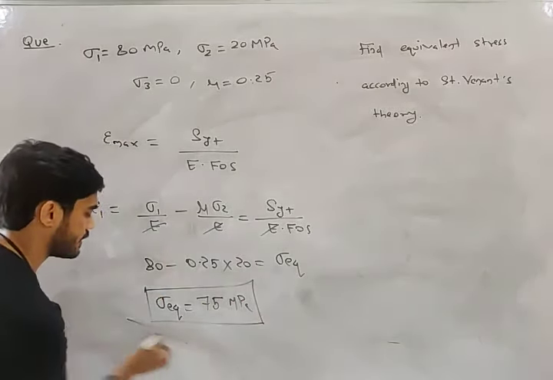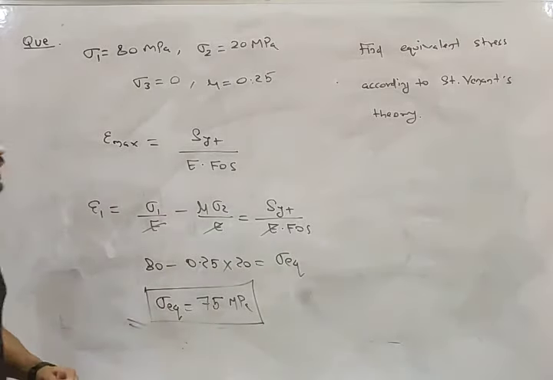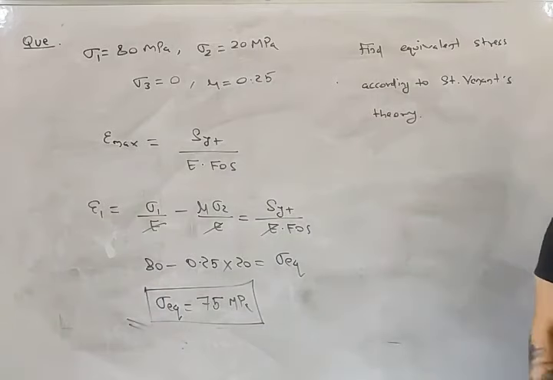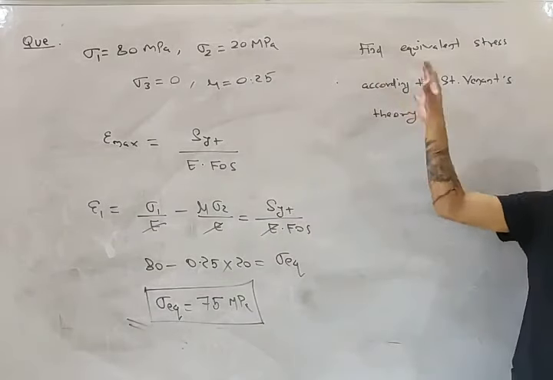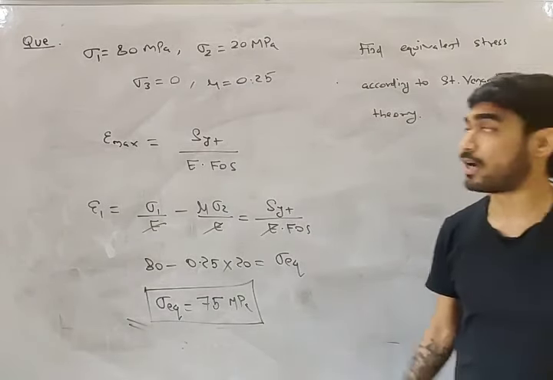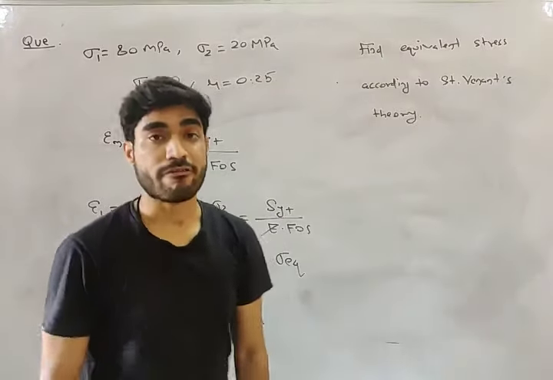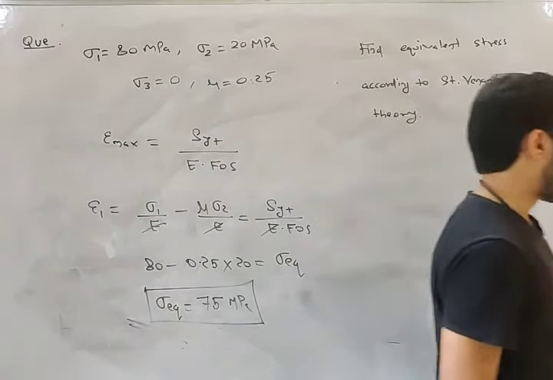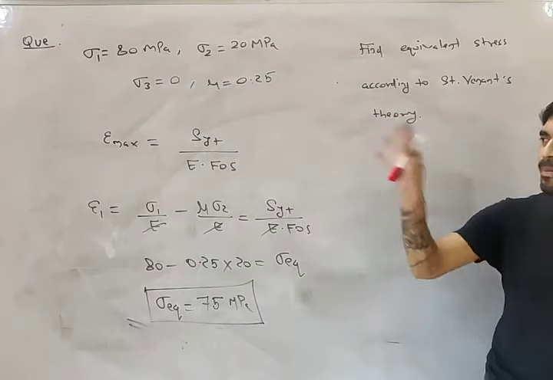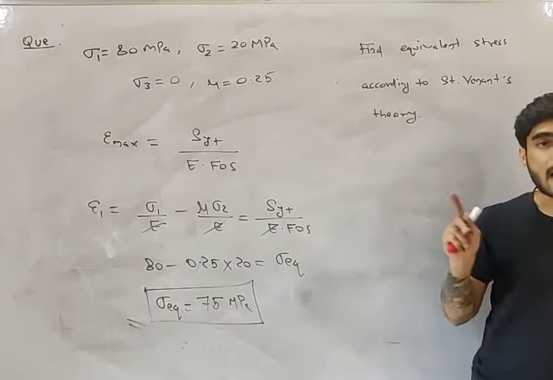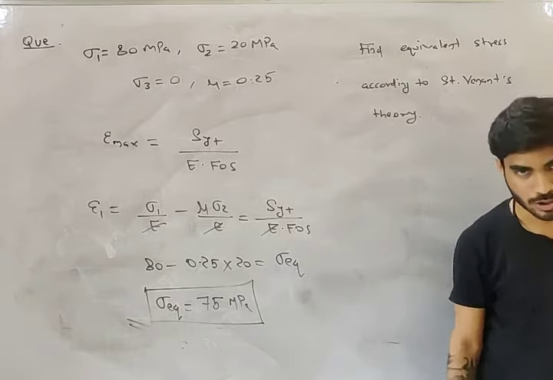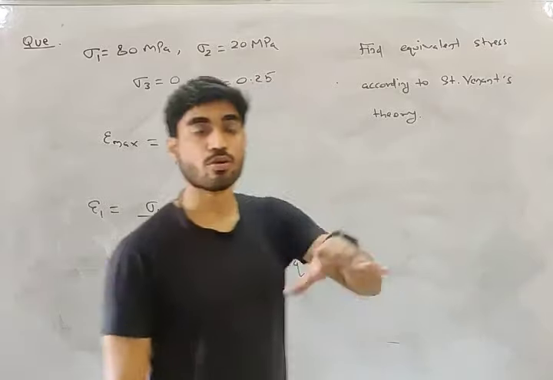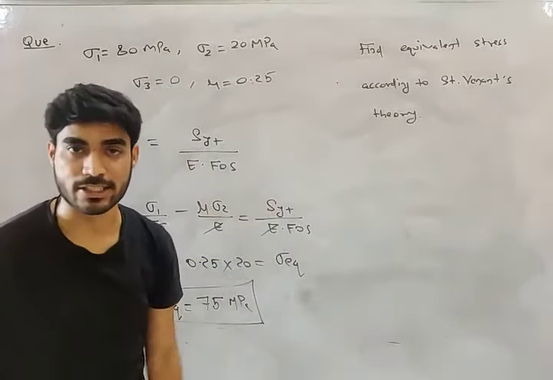Do you understand this? This is sigma equivalent according to maximum normal strain theory, or Saint Venant's theory, my friend. So these are the numericals based on theories of failure. We have just started. There are some more numericals. Right now we have solved a very simple type of numerical. We also have numericals based on design, where you will need to calculate the dimensions of the body using theories of failure.